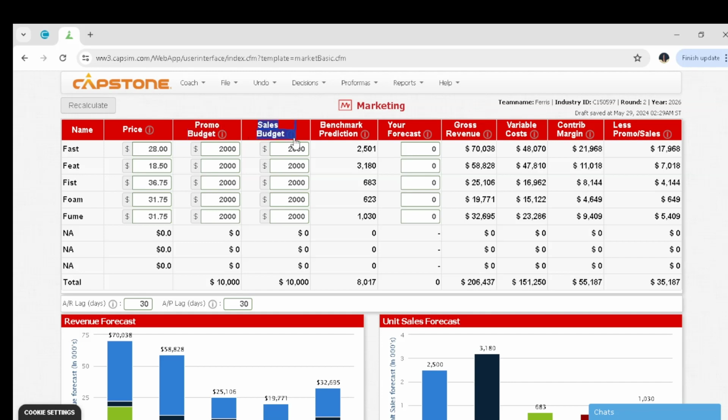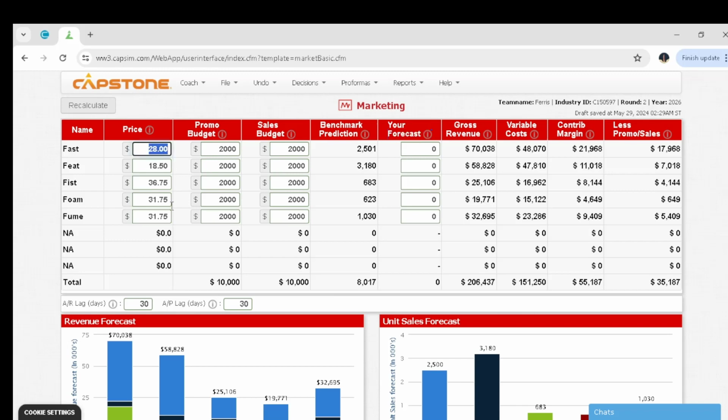Sales budget promotes customer accessibility. How close are our products to the customers or to the consumers? So customers should easily access our products so that we can sell them. The last part is the forecast part, whereby we need to forecast, or predict, the number of products that we are going to sell in this round.